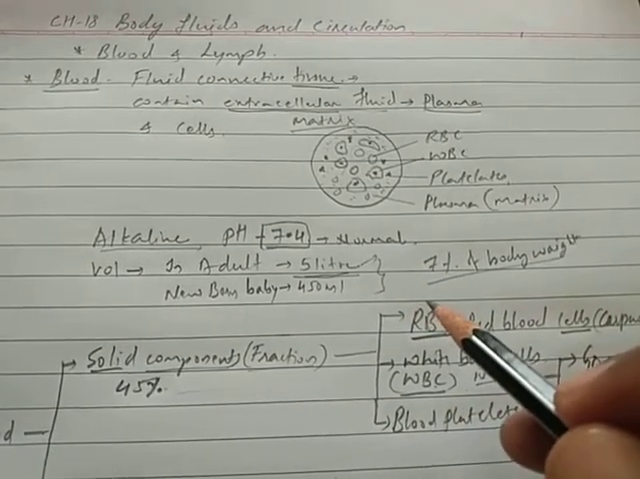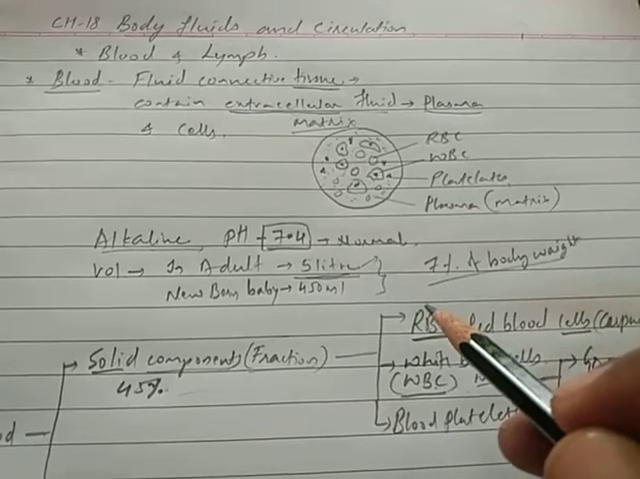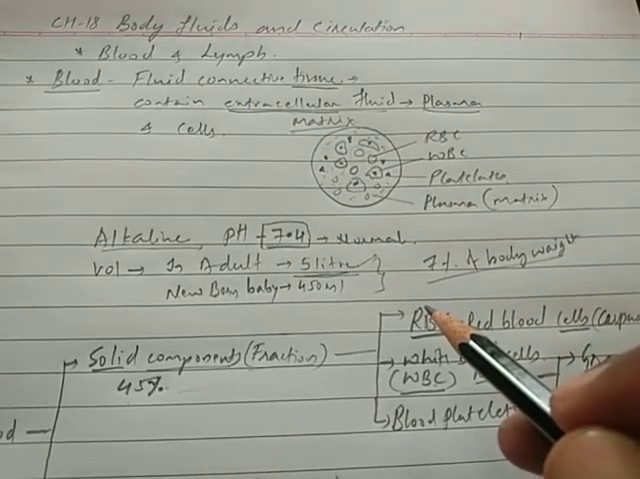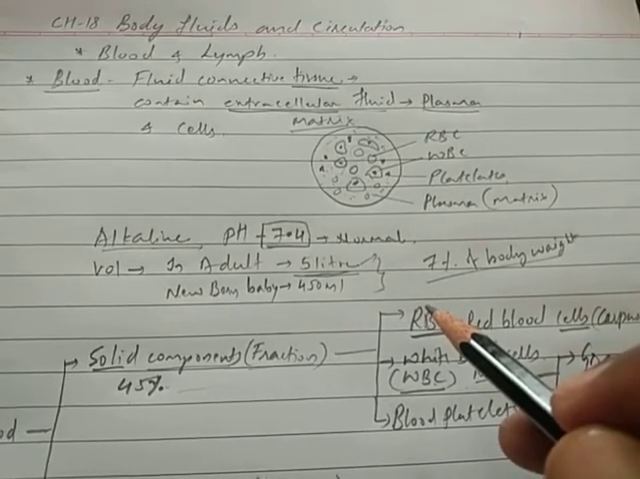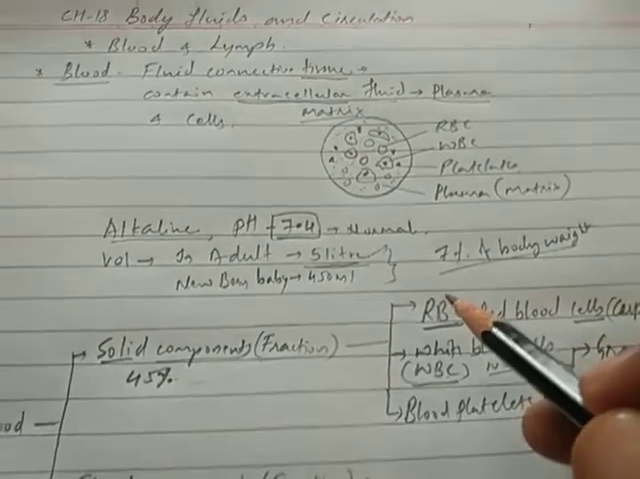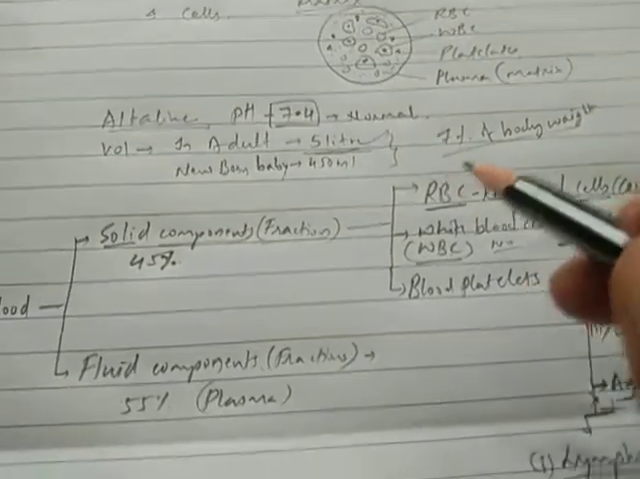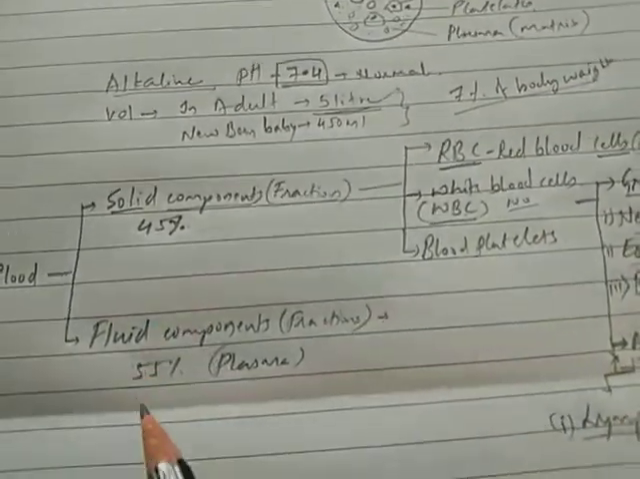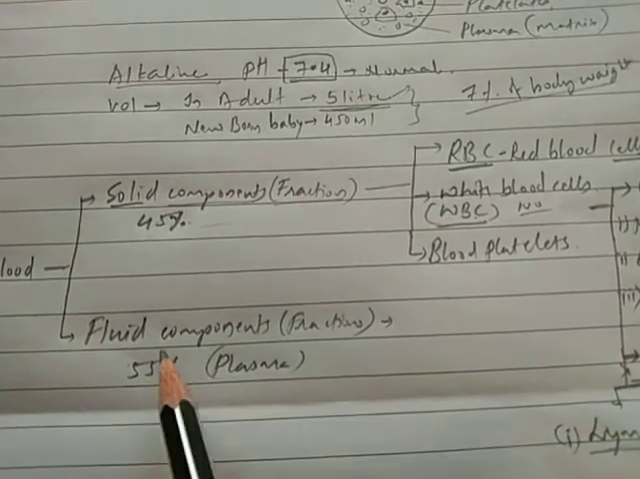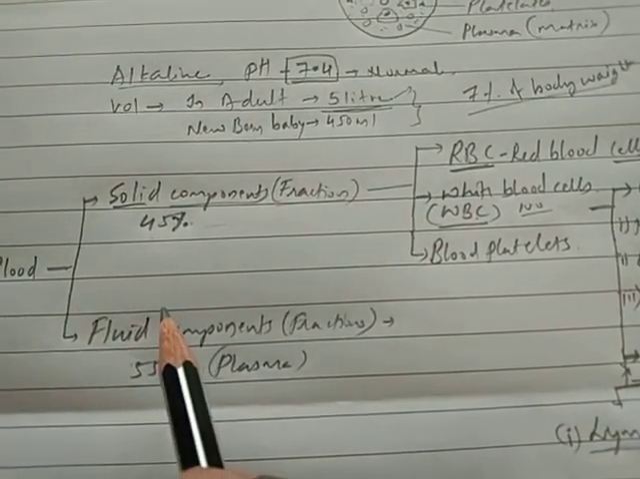About 60% of the blood is plasma and 40% is red blood cells. Already we have discussed 45% and 55%, so it may vary also, right?